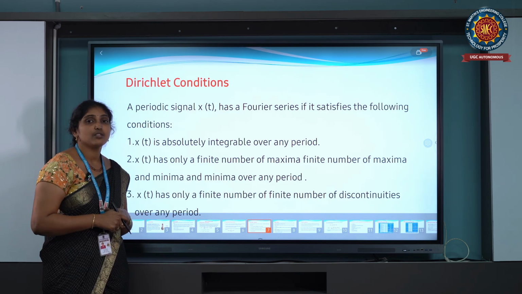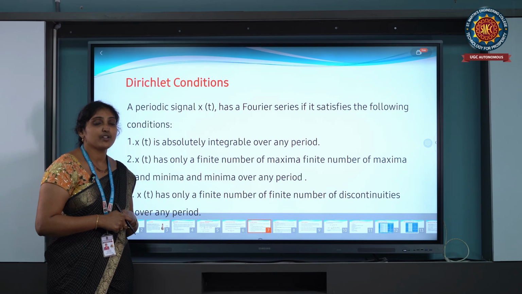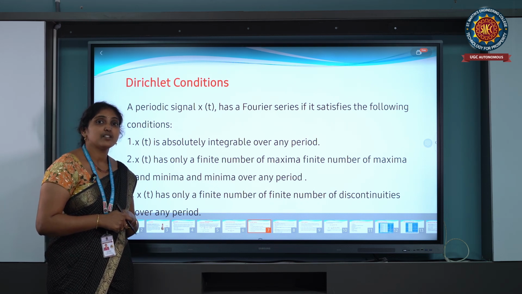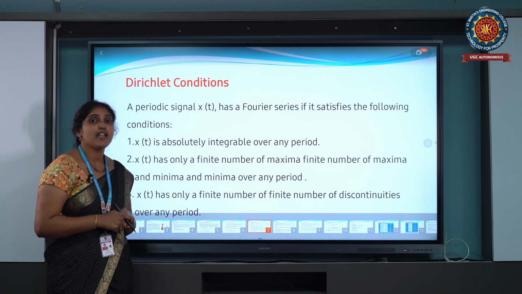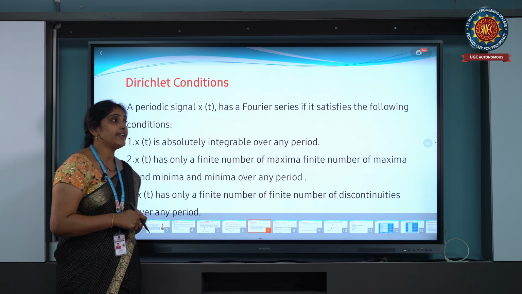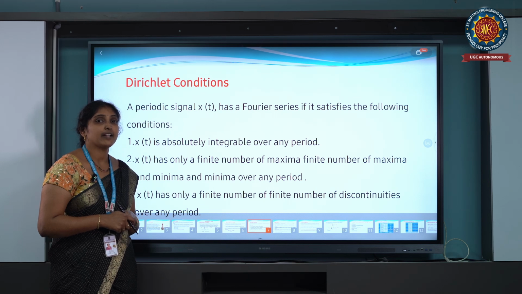First, x of t is absolutely integrable over any period, that is, the integration from minus infinity to infinity of the magnitude of x of t into dt is less than infinity. Second, x of t has only a finite number of maxima and minima over a certain interval of time, the period T equals 2 pi by omega naught.